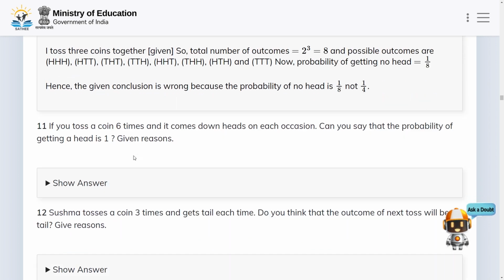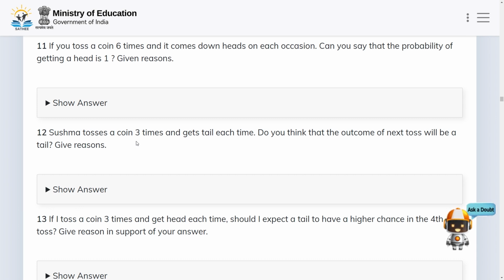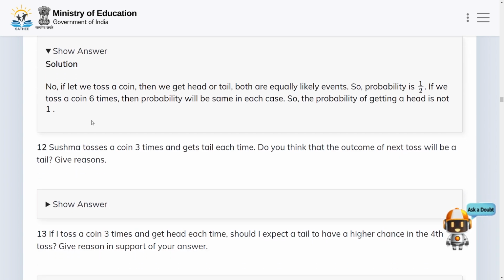In the next problem, if you toss a coin 6 times and it comes down heads on each occasion, can you say that the probability of getting a head is 1? Let us see and give reasons. No. If we toss a coin, we get head or tail, both equally likely events, so the probability is 1 by 2. If we toss a coin 6 times, the probability will be the same in each case, so the probability of getting a head is not 1.